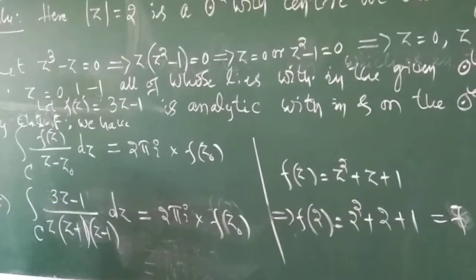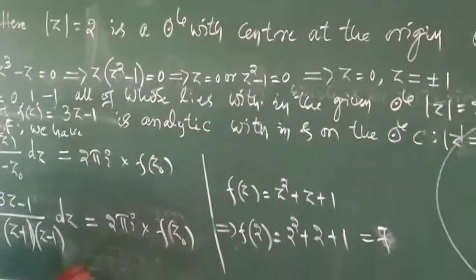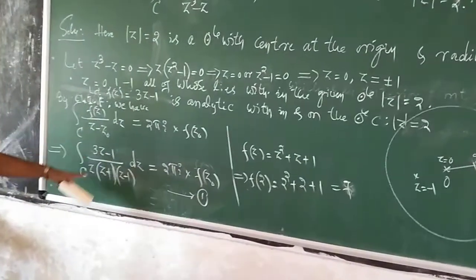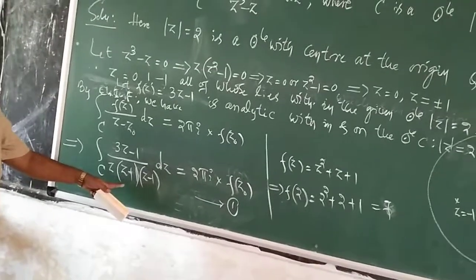This you call as result number 1. And here there are 3 interior points.